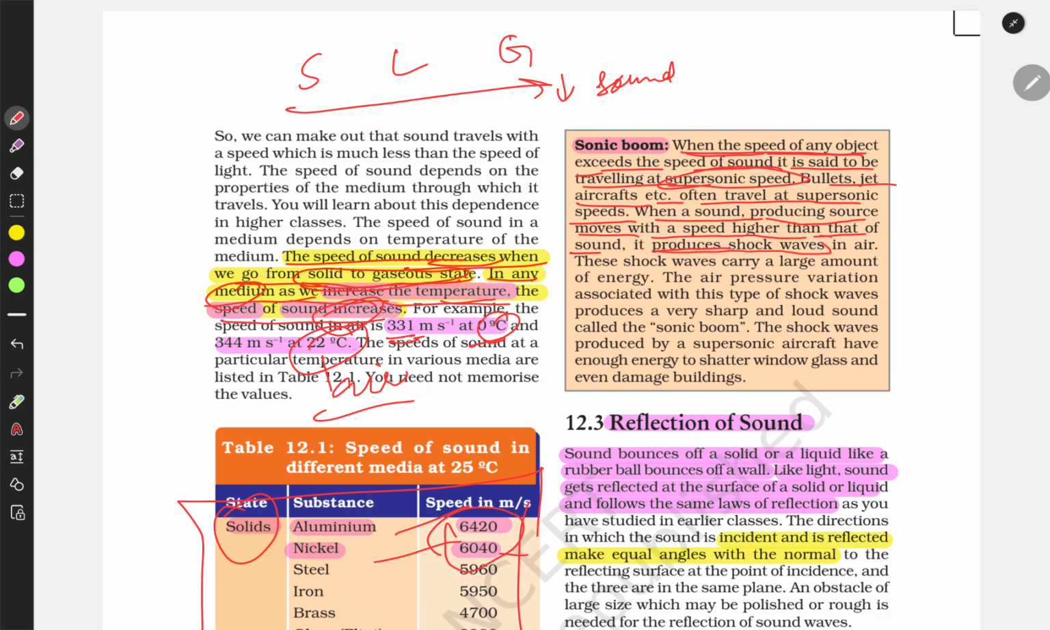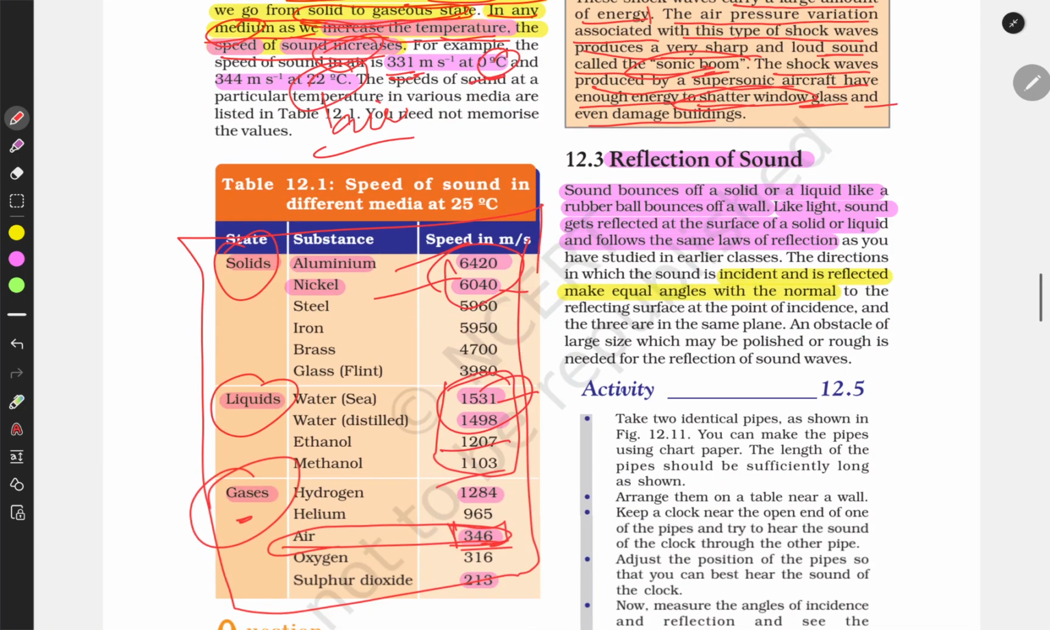It produces a shock wave in air, and these shock waves carry a large amount of energy. The pressure variation associated with this type of shock wave produces a very sharp and loud sound, called a sonic boom. Shock waves produced by supersonic jet craft have enough energy to shatter window glass and even damage buildings.